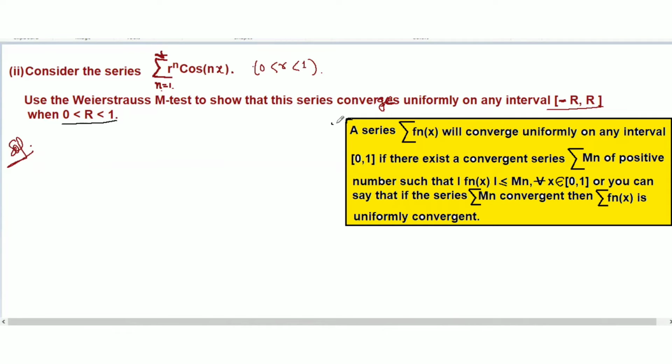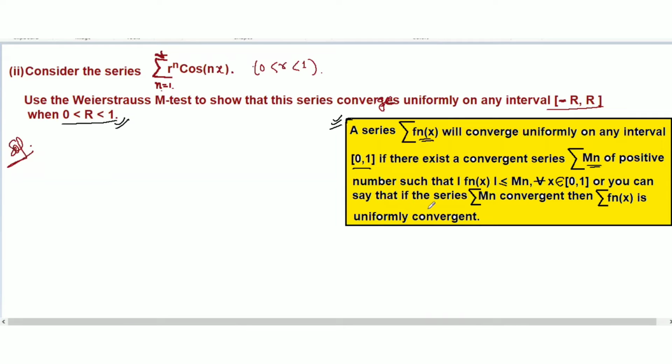Let's use this statement. I have explained 3 types of statement in the first video. Please watch that video. I'm going to use this statement here: a series, the summation of fn x, converges uniformly on any interval, which is the domain given, if there exists a convergent series Mn of positive numbers, which we have to create from this fn x, such that the absolute value of fn x is less than or equal to Mn for all x belonging to 0 and 1.